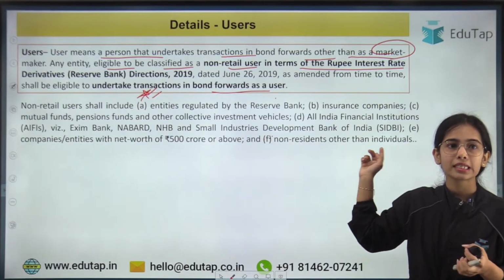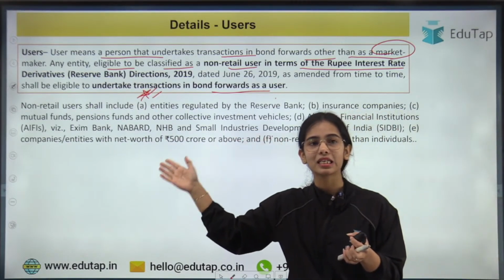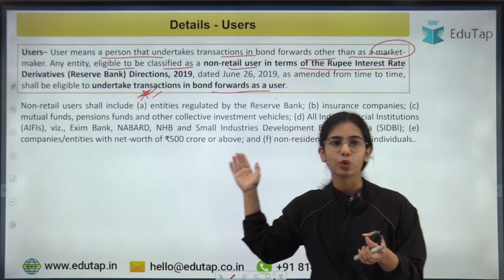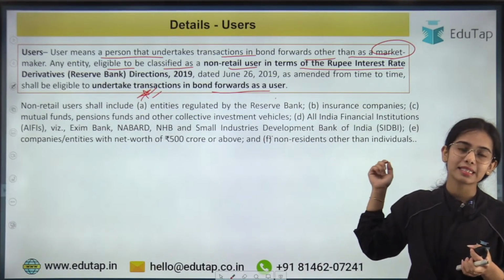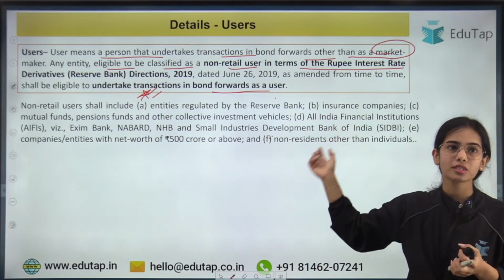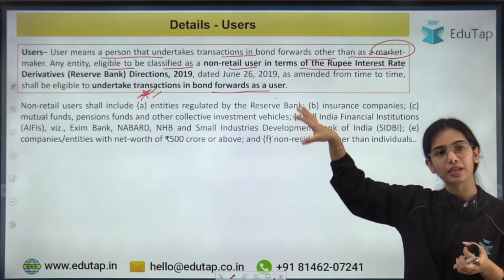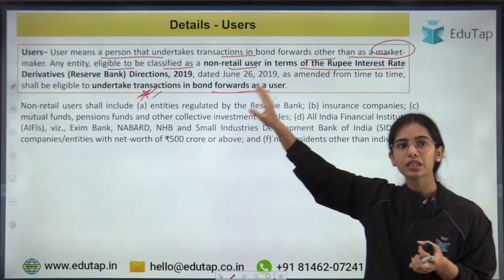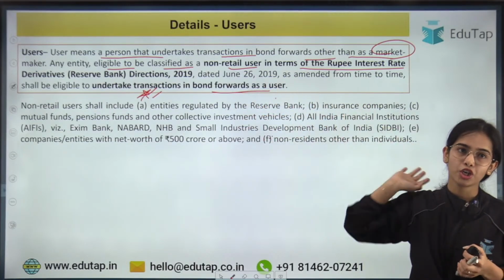Okay. Next is companies, entities with net worth of 500 crore or above, and non-residents other than individuals. Okay. So these are the non-retail users that are allowed for undertaking the transactions in bond forwards as a user.